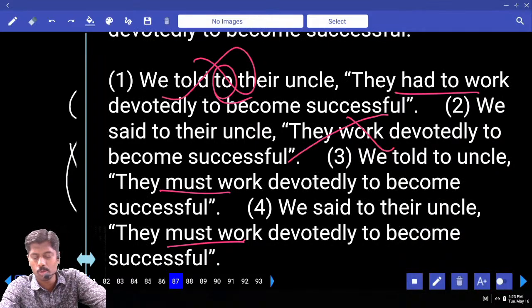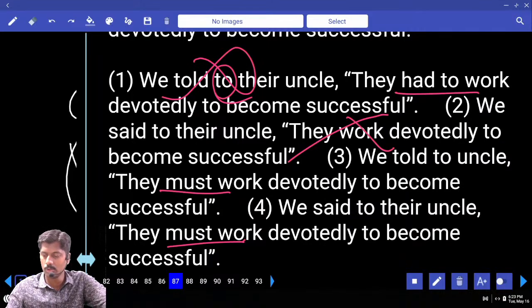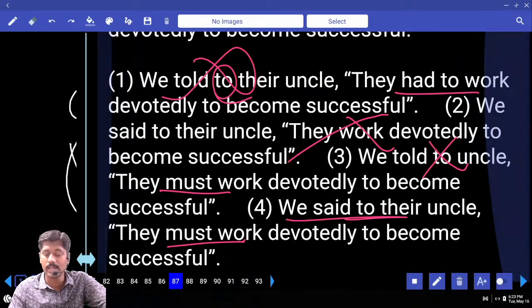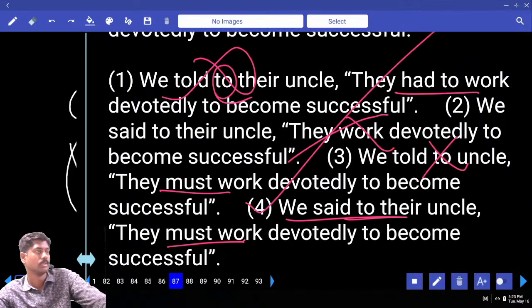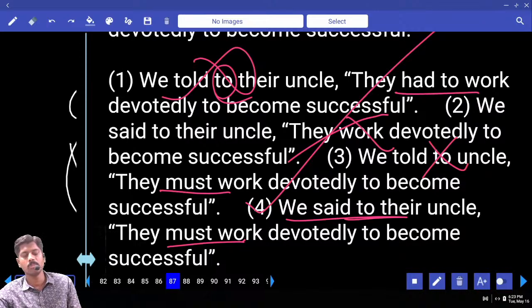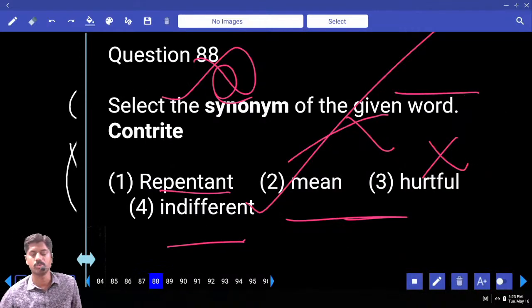Just now I have told you. Told tarthi immediately 2 is not possible. Told to wrong, said to is the right answer. Fourth option. Said ki 2 pettukochu but not told. We said to their uncle they must work devotedly to become successful.